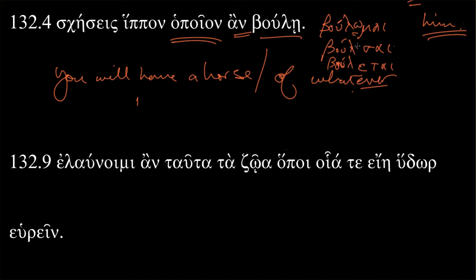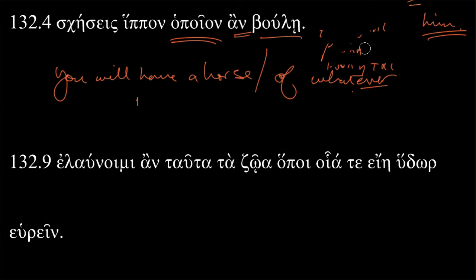So the omicron becomes an omega, the epsilon becomes an eta, and the second epsilon becomes an eta. The same rules apply. Sigma drops out, the epsilon functionally now eats the alpha because it's so strong, and the iota becomes subscript. So this is subjunctive, second person, singular, present tense of boulomai. So of whatever you want.